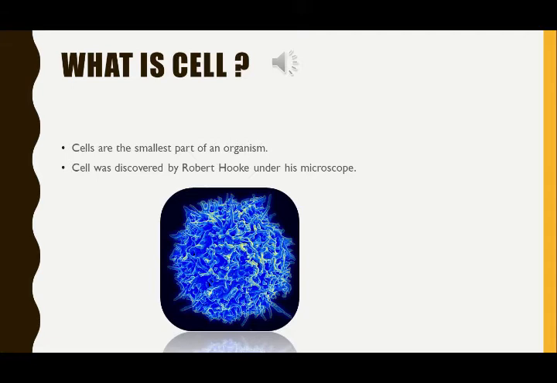The detailed structure of cells and the function of various parts were discovered when a superior microscope was invented, which had higher magnification, and that microscope was known as the electron microscope.